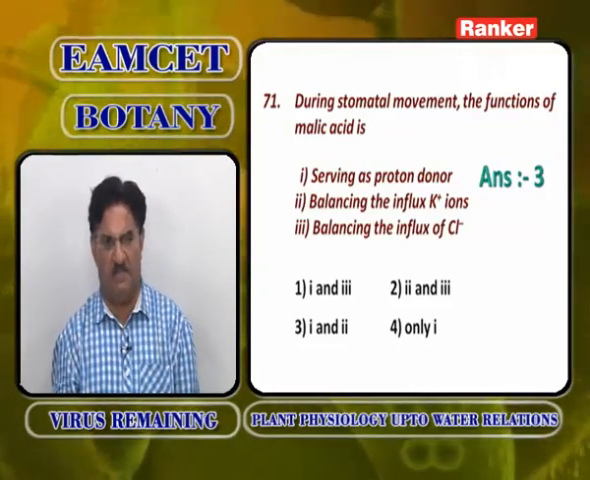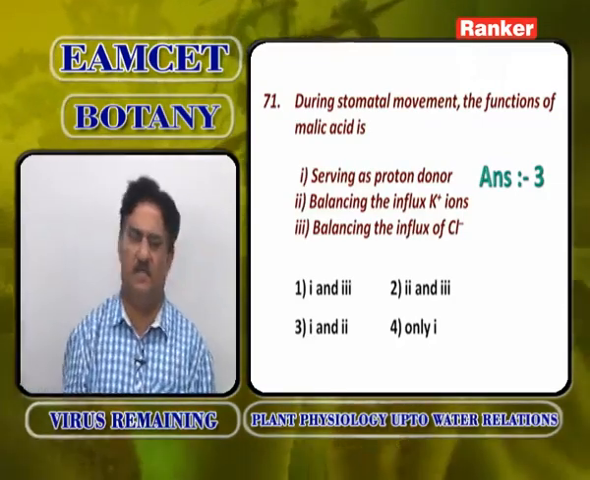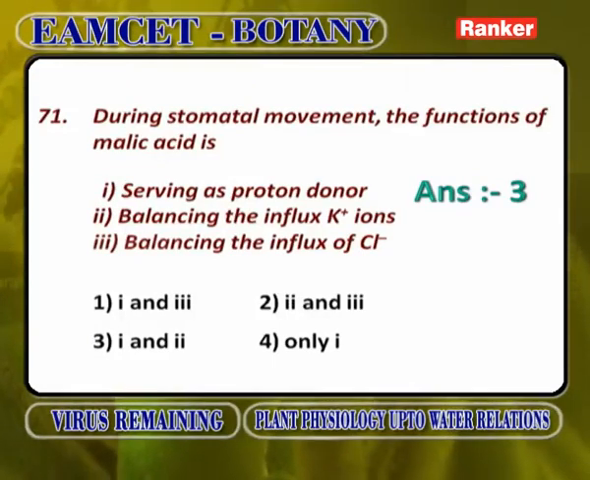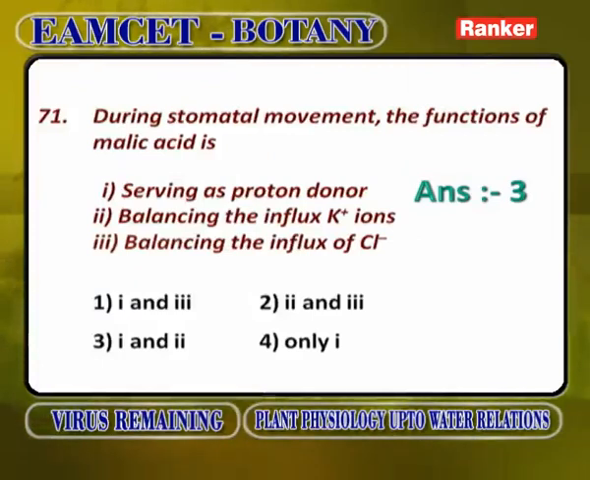It is not balancing the influx of Cl minus ions. Balancing of Cl minus ions is not that required by malic acid, since they come and combine with potassium to form potassium chloride, though that is not sufficient to balance the guard cells' ionic balance. So, definitely during stomatal movement, the functions of malic acid are serving as proton donor and balancing the influx of K plus ions.